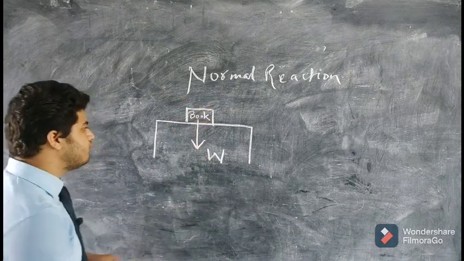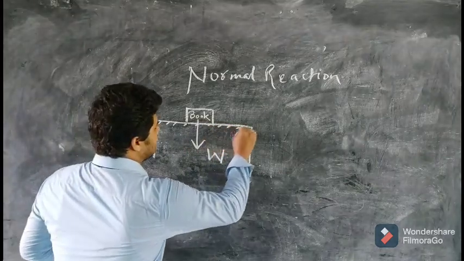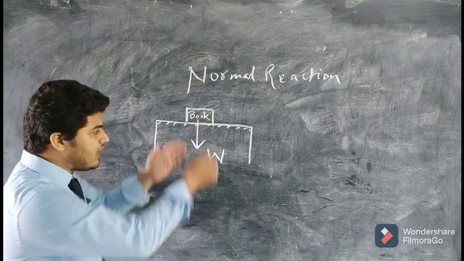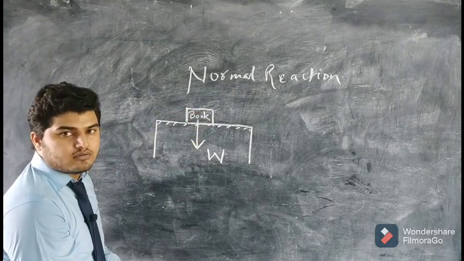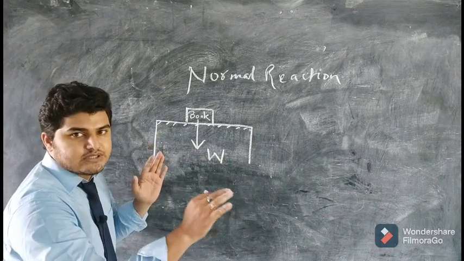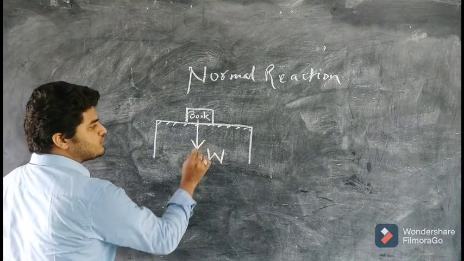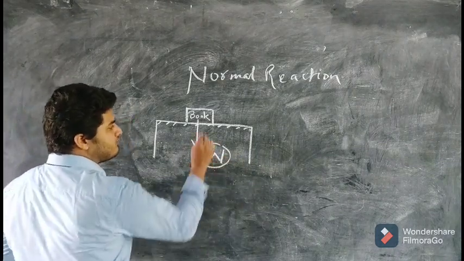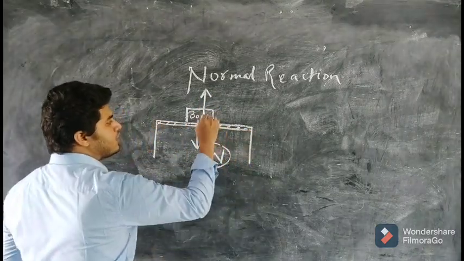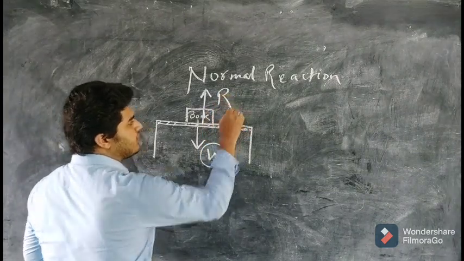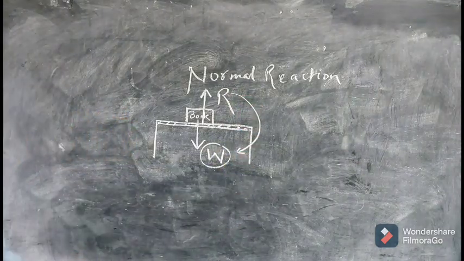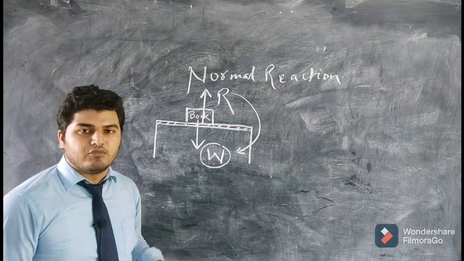So force is being applied on what? On the table. And is the book breaking down the table and going towards the floor? The table breaks down? No. The table does not break. So what is happening? There must be some force which is balancing this weight. That force is the force being applied by the surface of the table on the book, and that is called the normal reaction force, which is just equal to the weight of the book in this case.